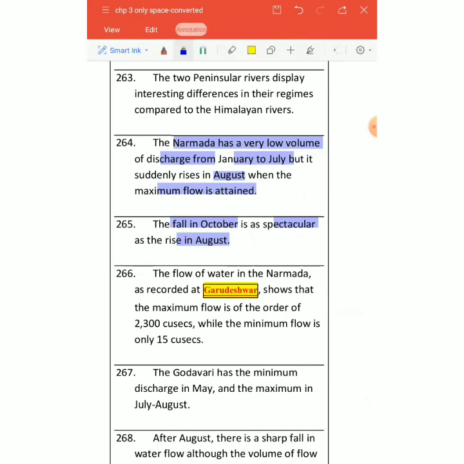And then the flow of water in Narmada is recorded at a place called Garudeshwar, which shows maximum flow of around 2300 cusecs, and minimum flow is 15 cusecs. So Godavari has minimum discharge in May and maximum in July and August.